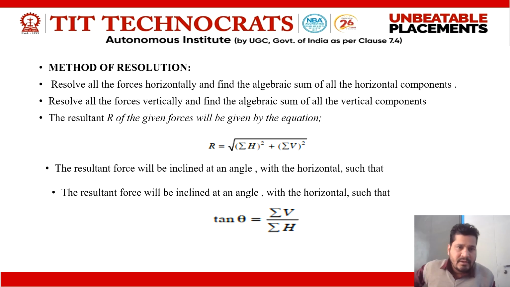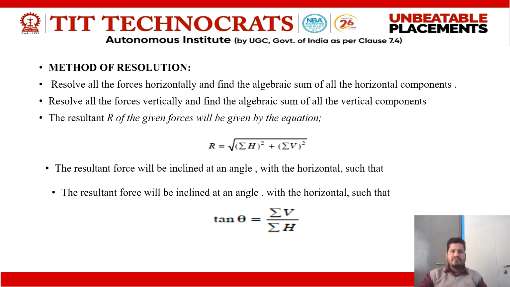After resolution, resolve all the forces horizontally and find the algebraic sum of all the horizontal components, that is summation of H is equal to. After that, resolve all the forces vertically and find the algebraic sum of all the vertical components, that is summation of V is equal to. For the resultant, we have a formula. The resultant R of the given forces is given by the equation R is equal to the square root of summation of H whole square plus summation of V whole square.